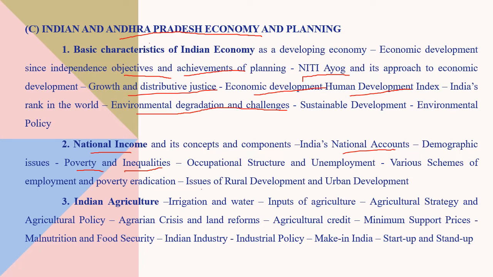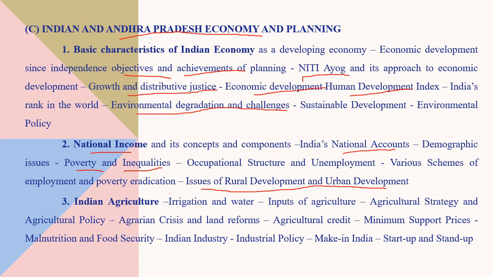There will be different schemes both from the center and the states that help for the development in both rural and urban areas. Indian agriculture. We know India is mainly an agrarian country. Of course, now it is growing as an industrial economy also.